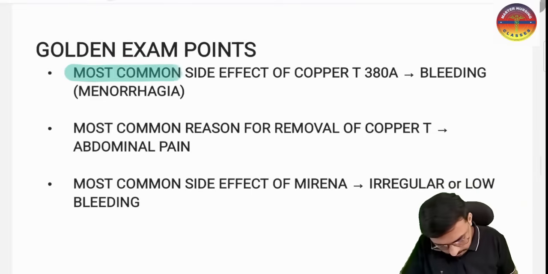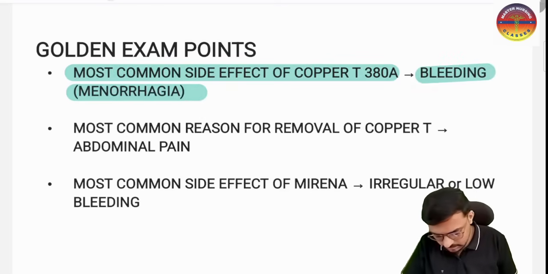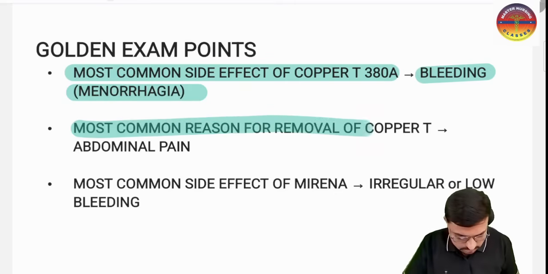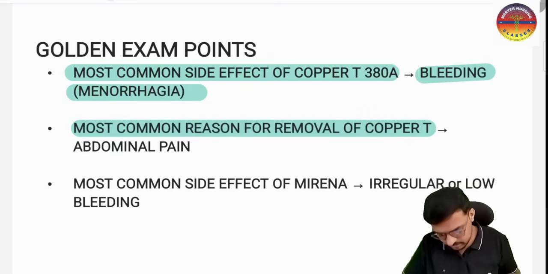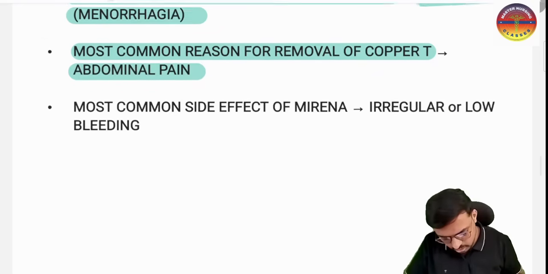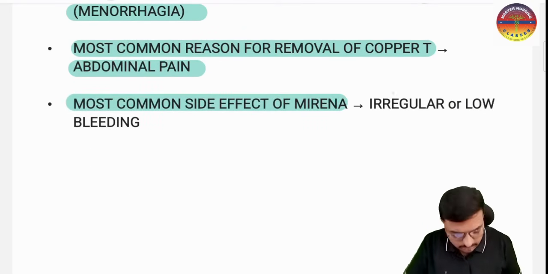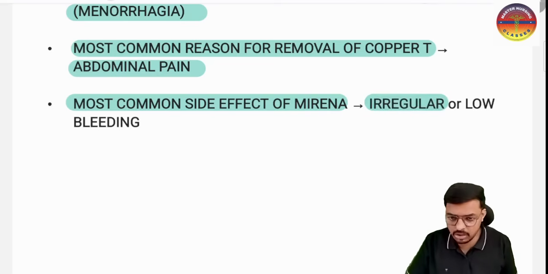The most common side effect of the copper T380 is bleeding, that is menorrhagia, so it is not recommended in an anemia patient. The most common reason for removal of the copper T is the patient's complaint of pain in the abdomen. And the most common side effect of the Mirena, the hormonal IUCD, is irregular bleeding, absent bleeding or low bleeding.